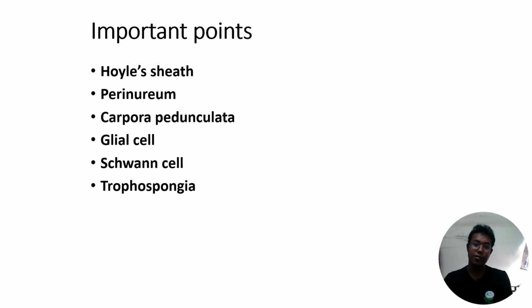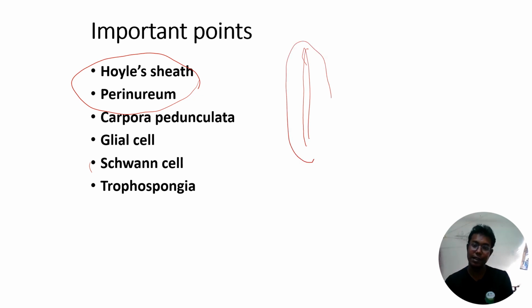First one is the holy sheath. Holy sheath and perineurium, I have already told: the neuron is surrounded by a thin sheet of cover. This thin sheet of cover is called neural lamella or neurilemma or perineurium, which is also called the blood-brain barrier, mainly associated with potassium ion regulation.